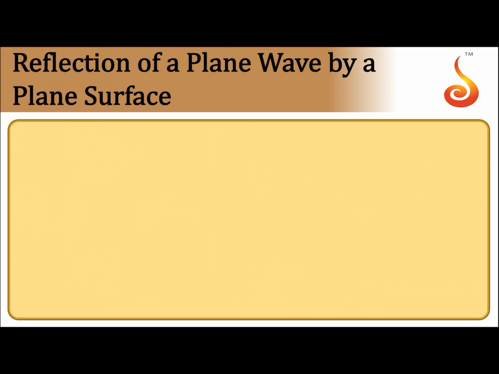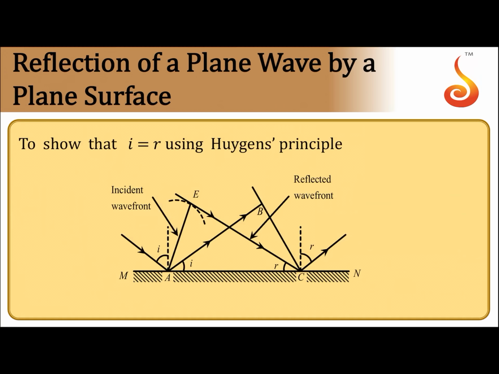Yes, proceeding further, we have reflection of plane wave by plane surface. So we will consider reflection of plane wave. Plane wave means it corresponds to plane wavefront, that is corresponding to a parallel beam of light.